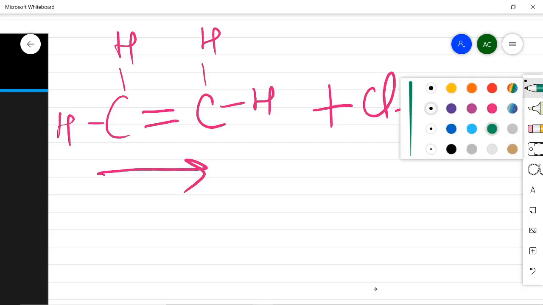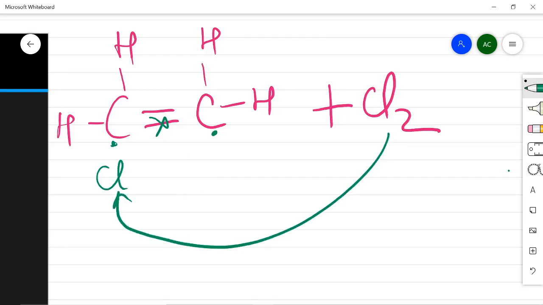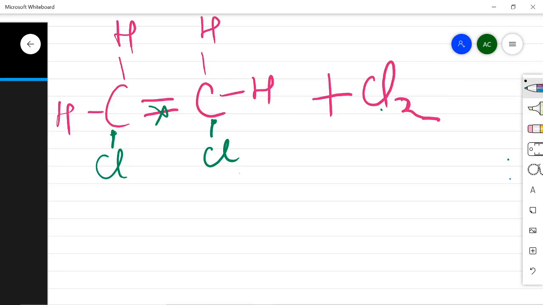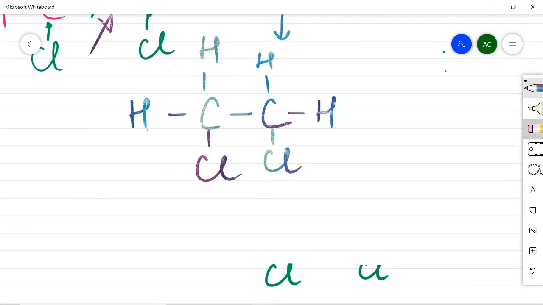This bond will break, one electron will get free, one chlorine will be added here with a single bond, another chlorine will be added here with a single bond. So let's see after this what is the structure of the compound which is formed. We will see the name of this compound now.